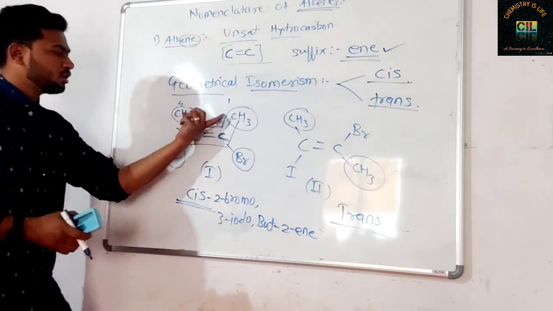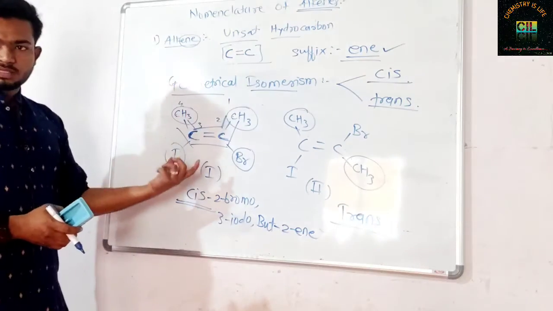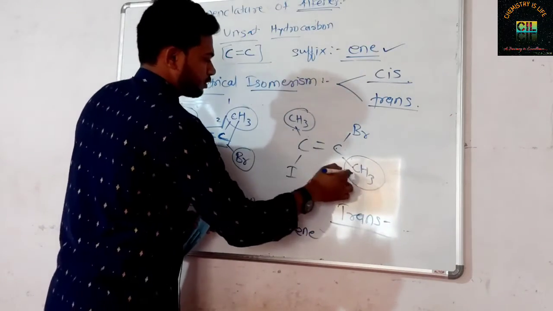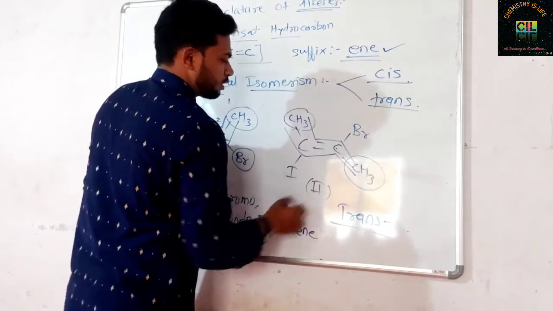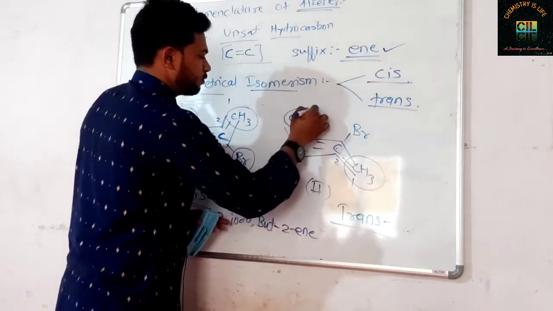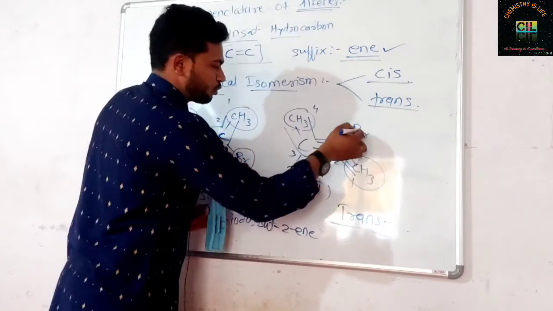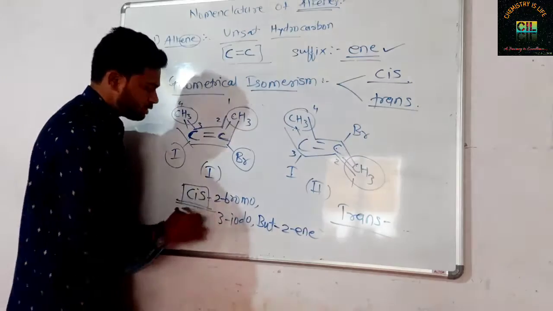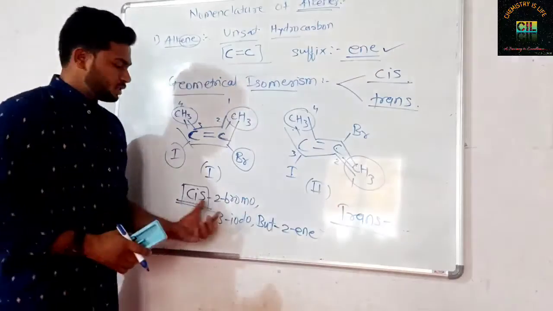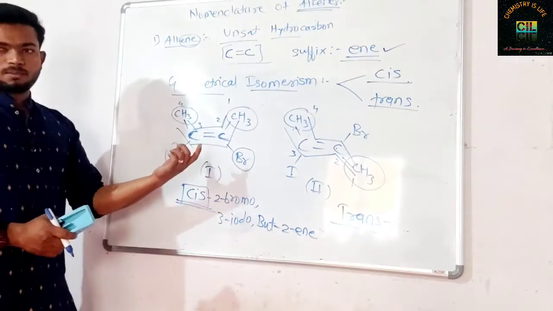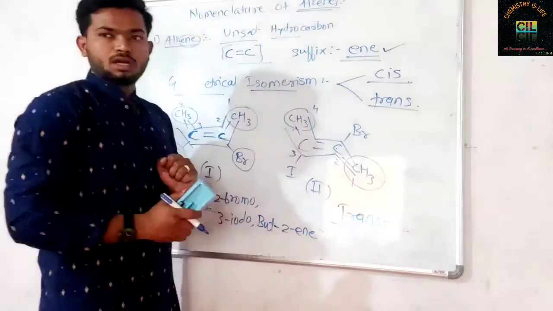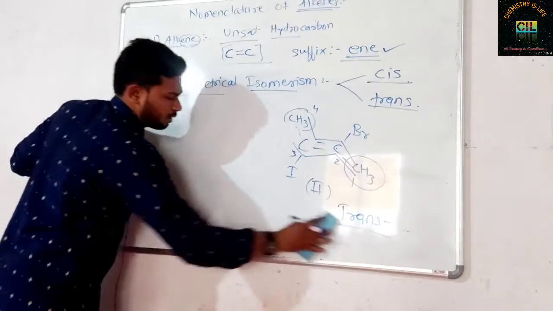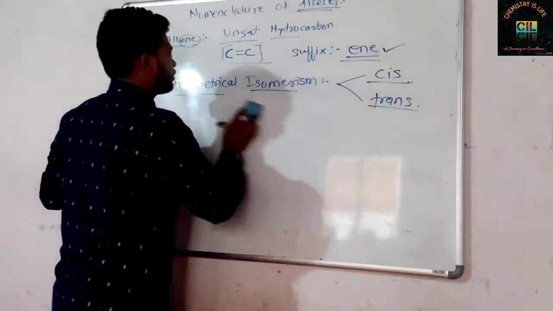Cis means both the methyl groups are present on the same side, and the name will be the same for trans. Again numbering 1, 2, 3, 4. With the same numbering, the name is the same: 2-bromo, 3-iodo, but-2-ene. Here the prefix is cis, and here it will be trans. So cis and trans mean the arrangement is different. Both are on the same side here, and on different sides there. This is called cis-trans isomerism or geometrical isomerism. This mainly shows up in the case of alkenes.